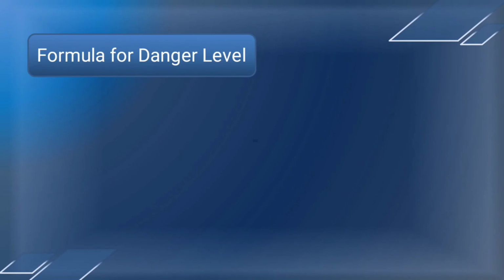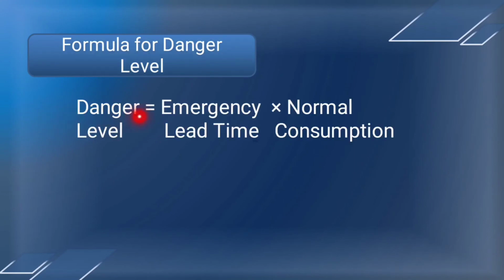Formula for danger level. Danger level is equal to emergency lead time into normal consumption.